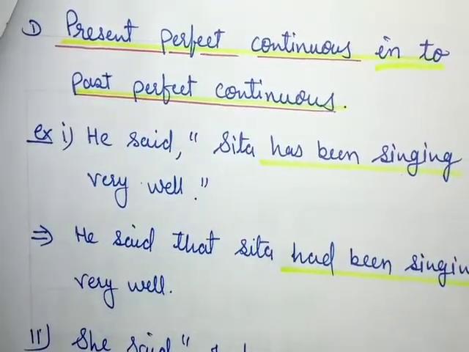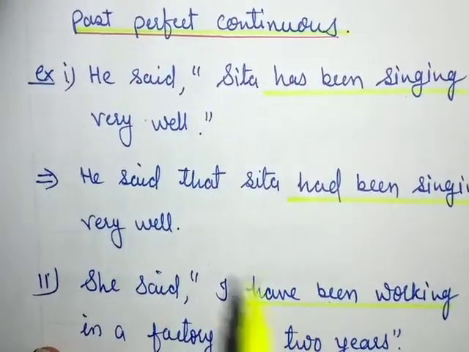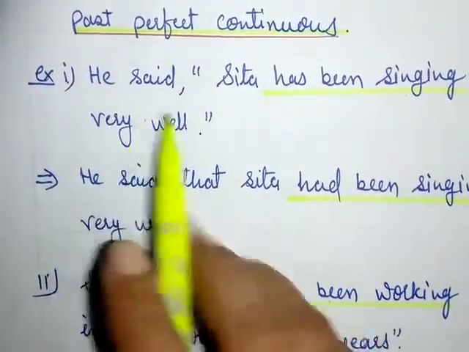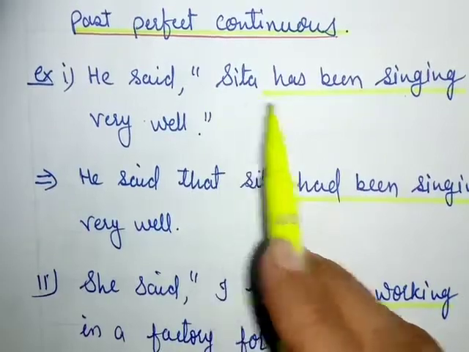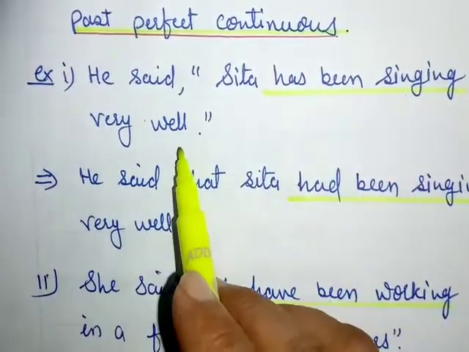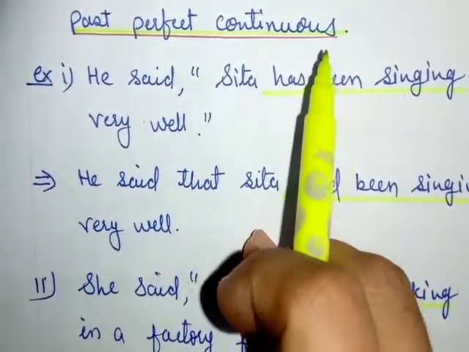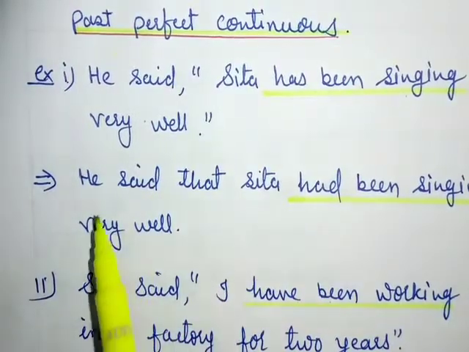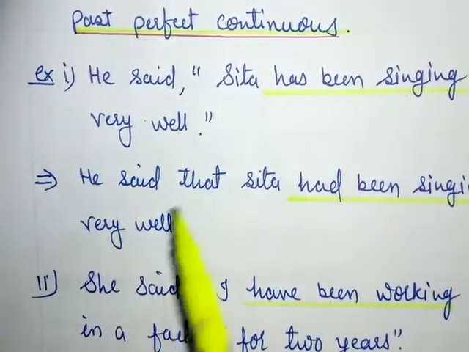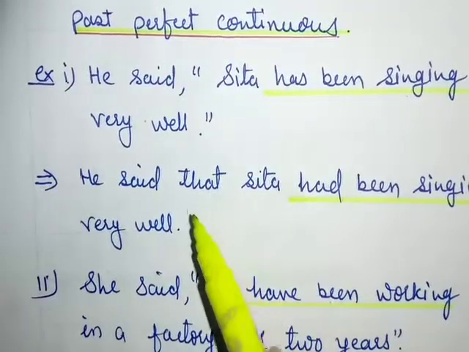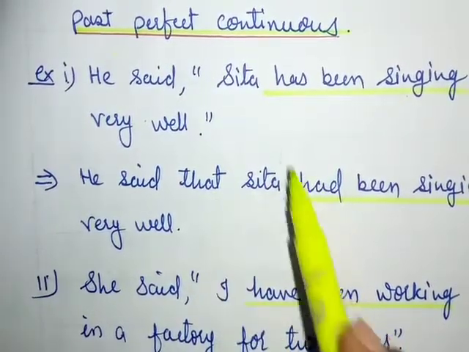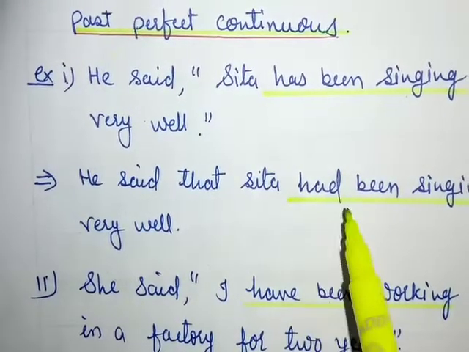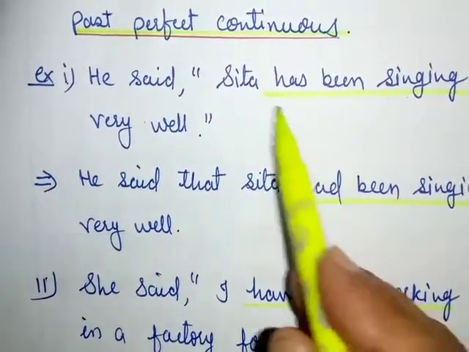Now let's see the next tense, that is present perfect continuous tense. If your direct speech is in present perfect continuous tense, when we change it into indirect, it will convert into past perfect continuous tense. It is very simple. So let's start with an example. See the first example, he said, comma, inverted comma, Sita has been singing very well. Now change it.